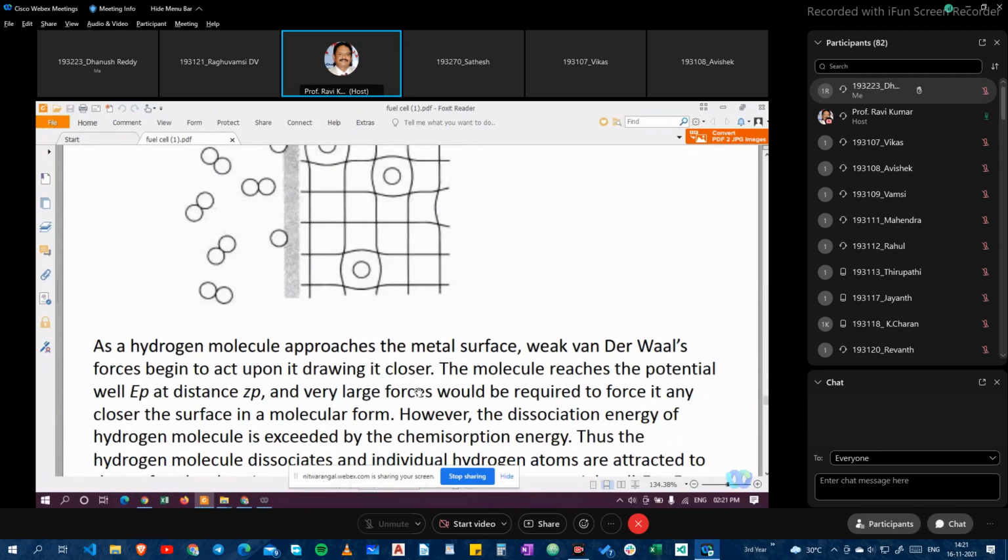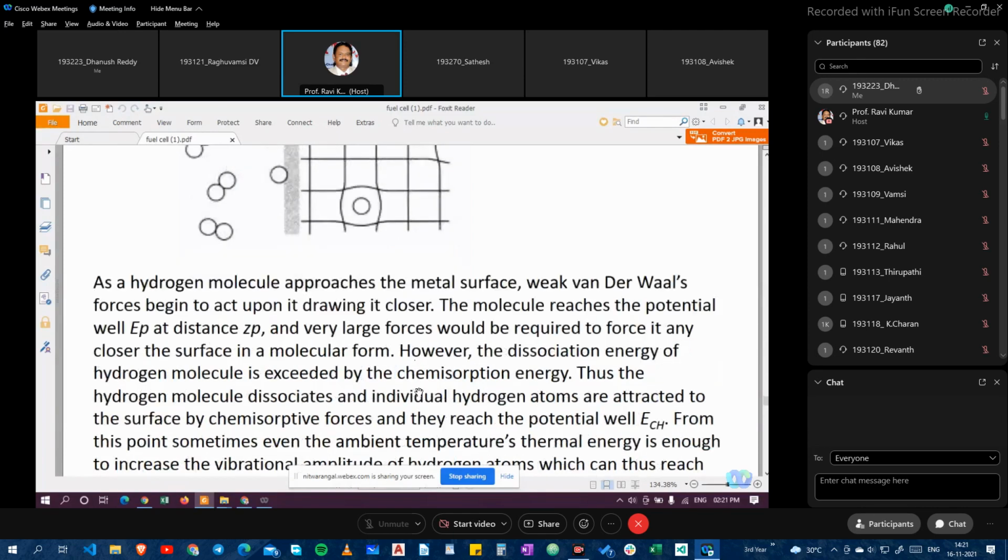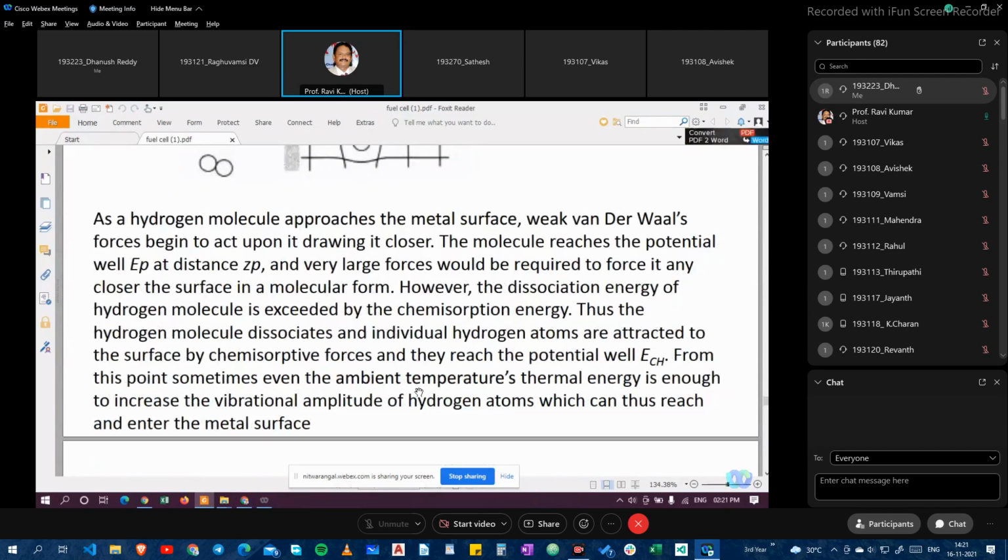However, the dissociation energy of hydrogen molecules is exceeded by the chemisorption energy. Thus, the hydrogen molecules dissociate and reach the potential well. Sometimes even ambient temperature thermal energy is enough to increase the vibrational amplitude of hydrogen atoms, which can then reach the entire metal surface.